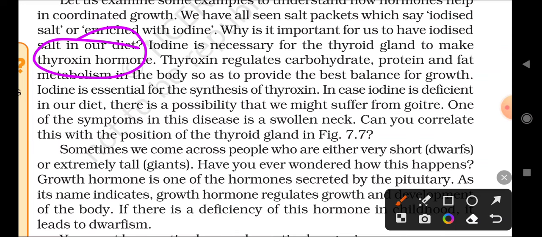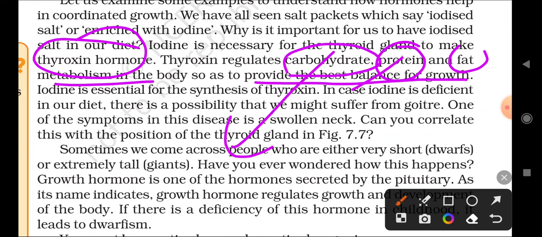It regulates carbohydrate, protein and fat metabolism in our body and provides the best balance for growth. This is why it is very important.